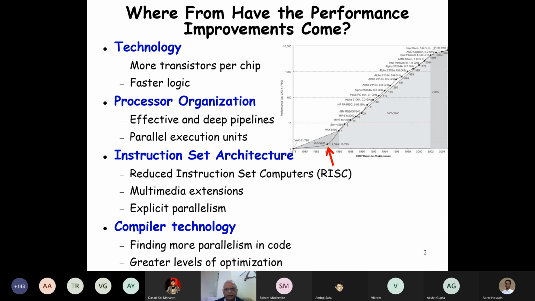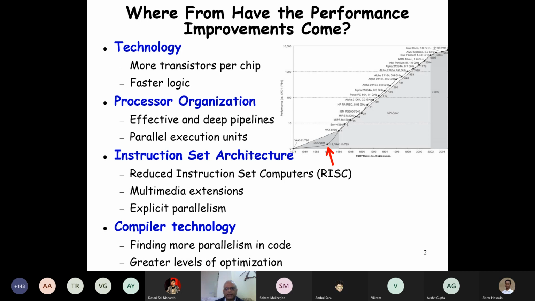Pipelines, we will discuss that after some time, maybe after a month or something. And then deep pipelines and effective pipelines. The pipeline as it is has a lot of problems known as hazards. And how do we overcome those hazards? So that's the effective pipelines.